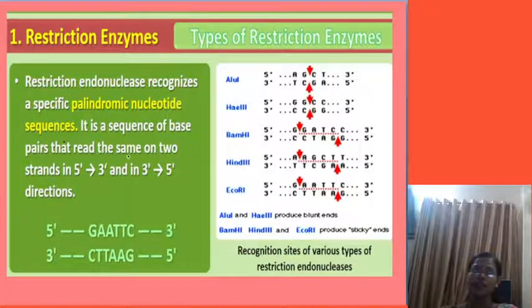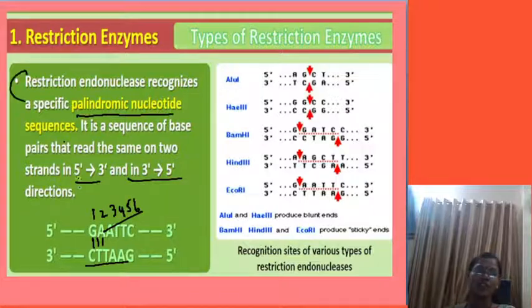In the next slide, I have told you a palindromic nucleotide sequence should have 6 base pairs, 3, 4, 5, 6. It should have 6 base pairs, complementary to each other, and it should read similarly in both directions, 5 prime to 3 prime and 3 prime to 5 prime. This is called a palindromic sequence, once again very important for the NEET and the CET. It is going to be asked for the NEET and the CET.